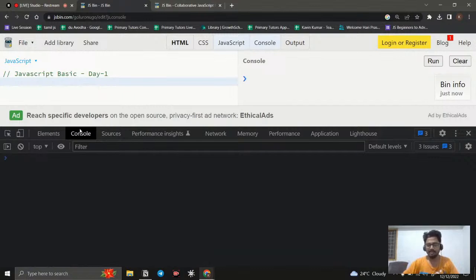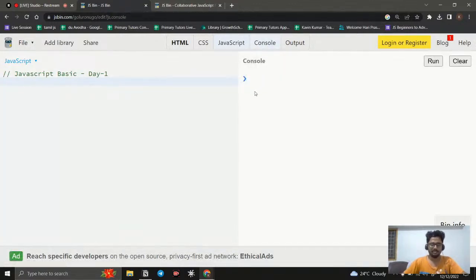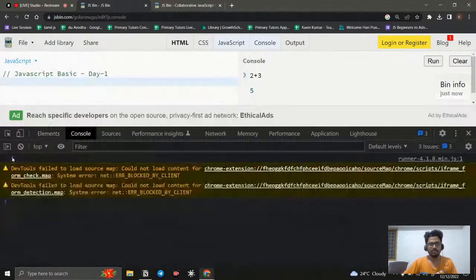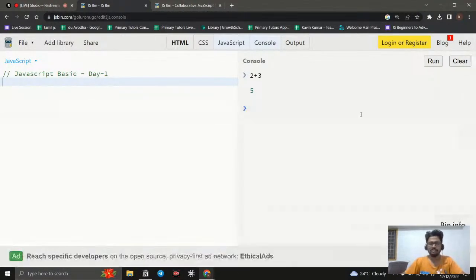So instead of right clicking, inspecting, and using the console, we can use the console that is given by the JSP. It is also going to do the same thing. If I say 2 plus 3 and enter, it produces the result 5, right? If I right click, inspect, and go to the console, you can see it produces 5, the same thing. But instead of opening this browser tool, I'm using the available one. That's it. We can use clear and run to run it.